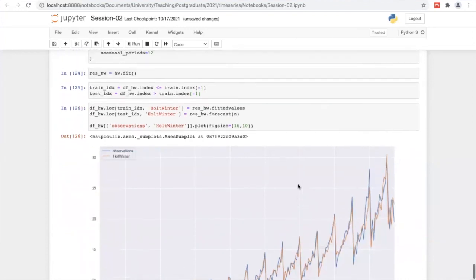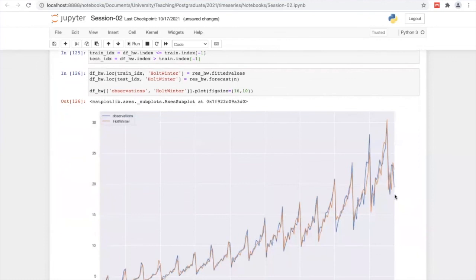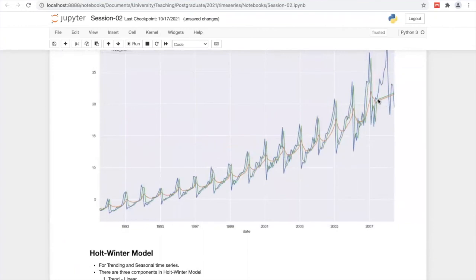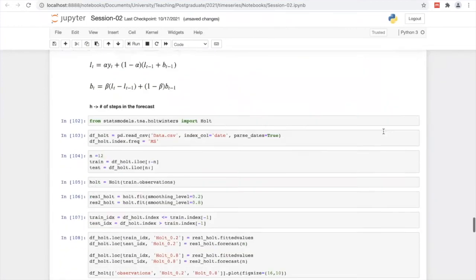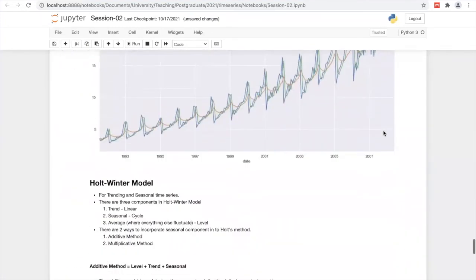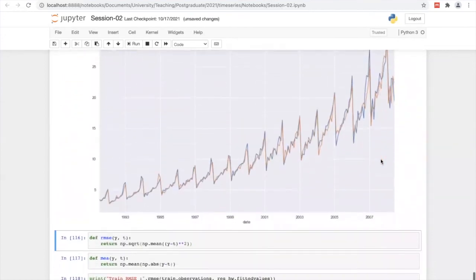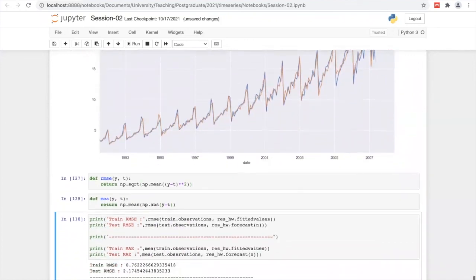See, right now what happened? Actually, it's just matching with the exact data, but there are some lacking places. But it's far advanced compared with previous things. Here it's just an upward line, and here it's just a horizontal line. But here, it's identifying the seasonal and trend components, right? Then I added two metrics here to check whether it's correct or not.